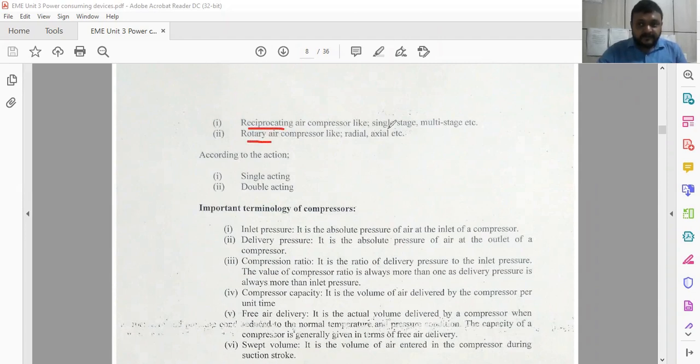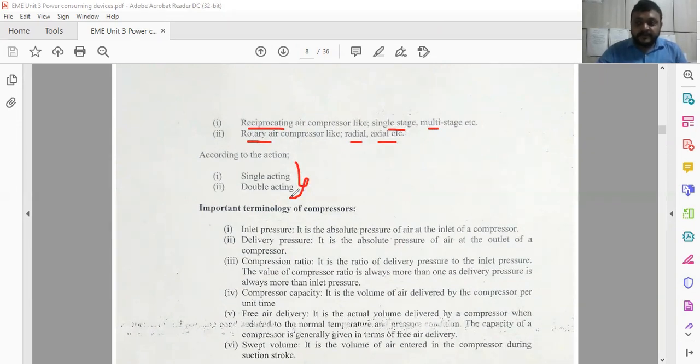In reciprocating, we have single and multi-stages, and for rotary, we have radial or axial stages. And the third category is according to the action, single acting and double acting. Similarly, as we already discussed single and double acting in pumps.